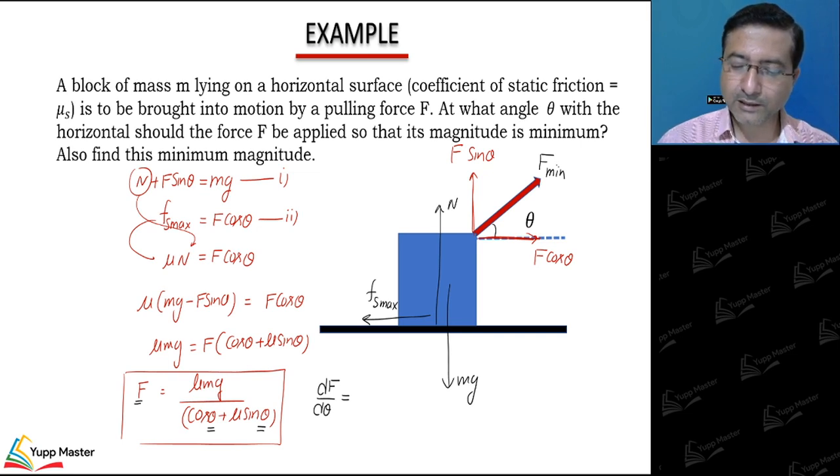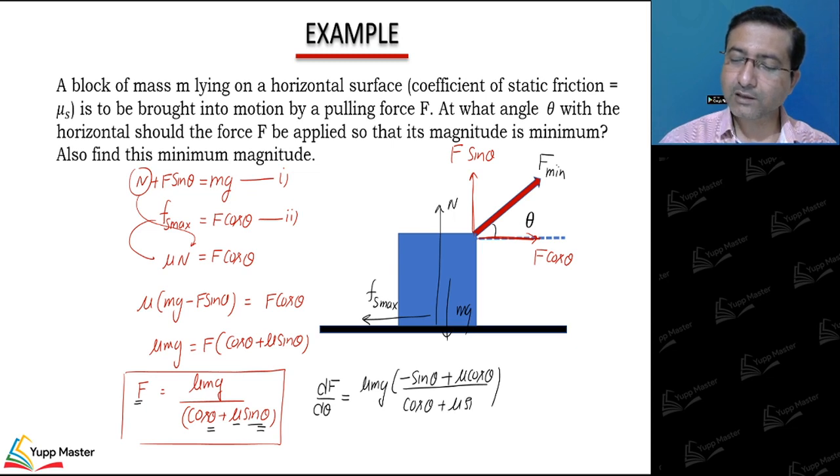So if I differentiate force with respect to angle, what I can see is mu mg, first differentiate this term. Simple differentiation: differentiation of cos theta is minus sin theta, plus mu sin theta gives mu cos theta, whole divided by (cos theta plus mu sin theta) whole square.